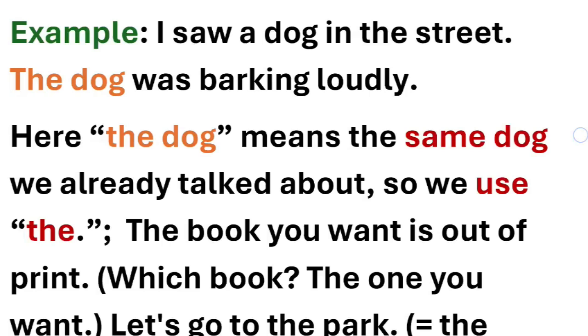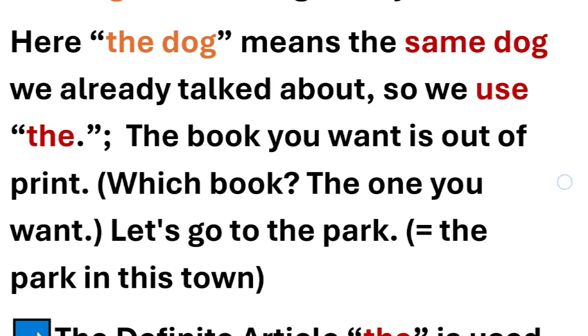Now you can see a dog was used earlier, now it became the dog. Here the dog means the same dog we already talked about in the first sentence, so we use the in the second one. It has become the dog now. So we are talking about that particular dog which we talked about earlier.